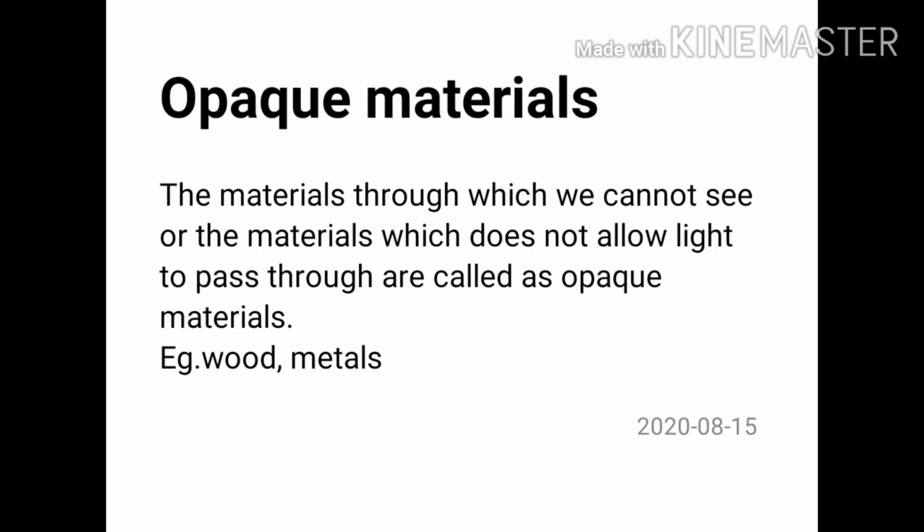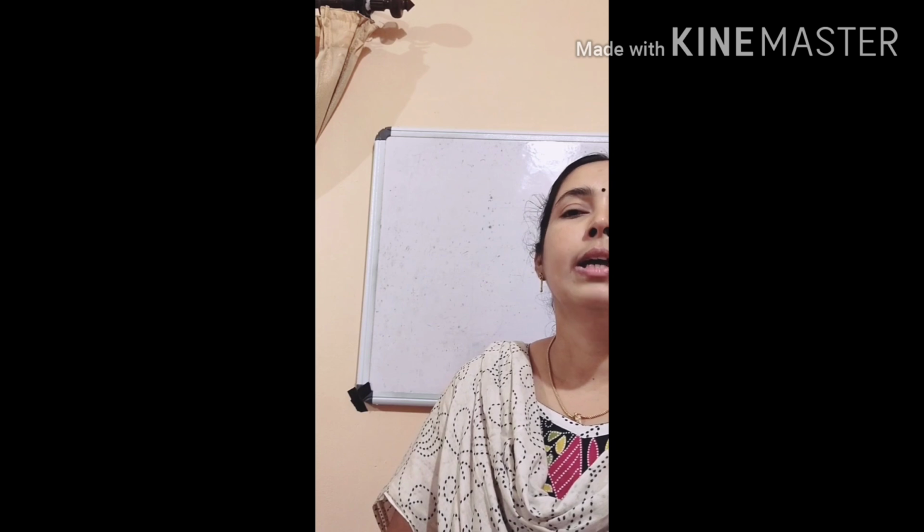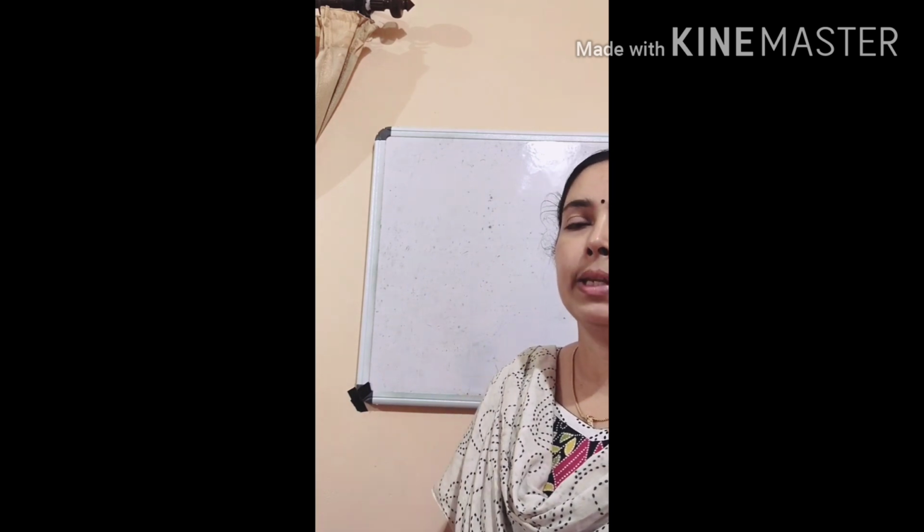Then what are opaque materials? The materials through which we cannot see clearly are called opaque materials, or the materials that won't allow light to pass through them are called opaque materials. Example, wood. Then all metals are examples of opaque materials.